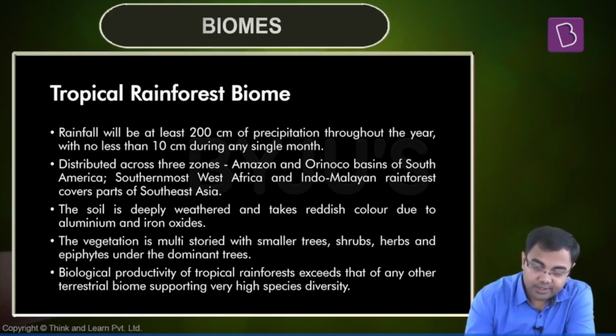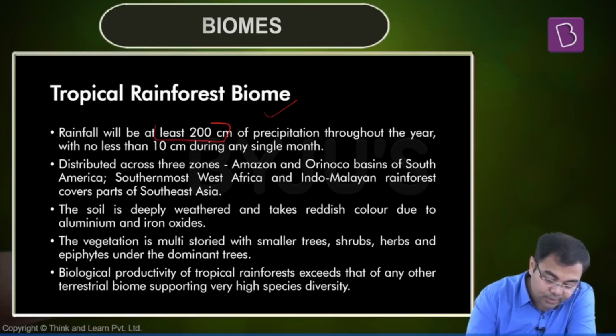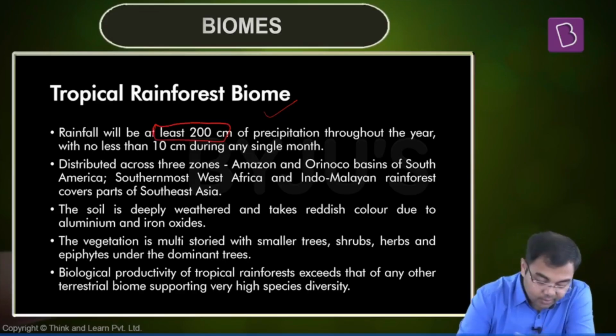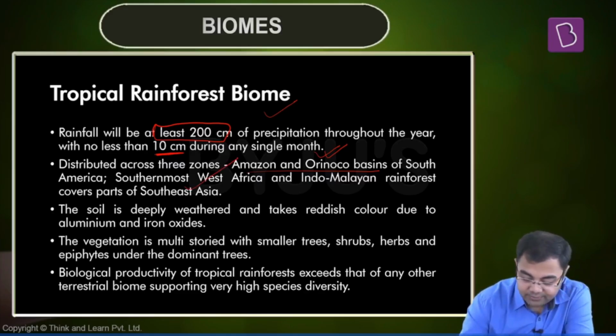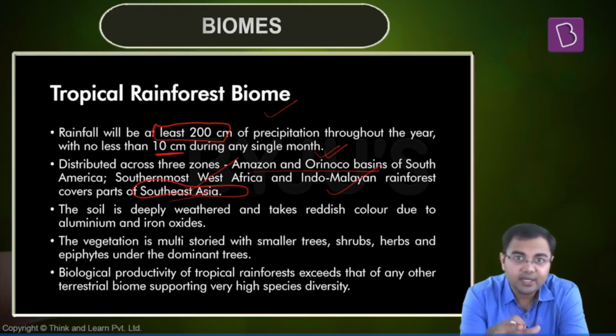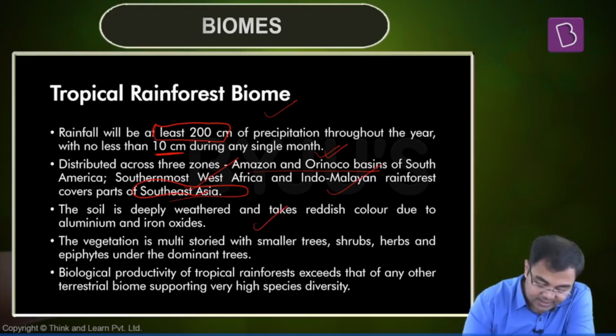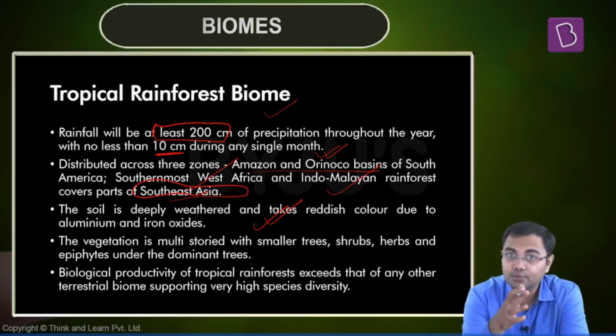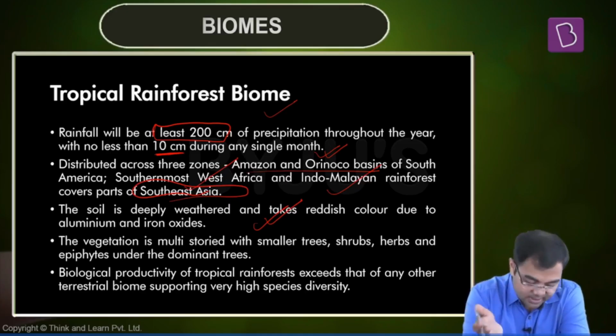Now, just to look at all the important points related to tropical rainforest biome: first, the rainfall will be at least 200 centimeters annually and not less than 10 centimeters throughout any single month. Then after that, distribution, as we have already seen in the map, you have the Amazon and the Orinoco basin of South America, southernmost West Africa, Indo-Malaya rainforest parts, and parts of Southeast Asia. These are the primary regions of rainforest biome. The soil, as I said, is deeply weathered and takes a reddish color due to aluminium and iron oxides which are present here.